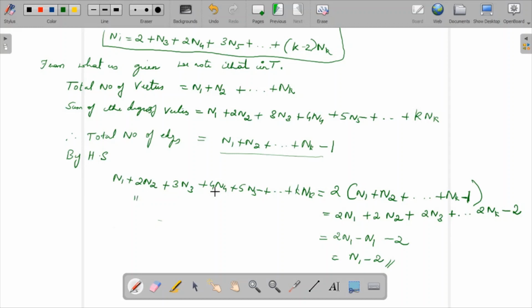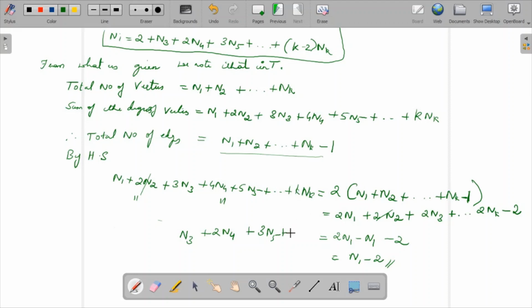On this side, it would be n1 I took over there, so 2n2 minus n2, and this would get cancelled. 2n3 minus 2n3 would give me actually just n3, and 4n4 minus 2n4 would give me 2n4, and 5n5 minus 2n5 would give me 3n5, plus so on, and k nk minus 2nk.